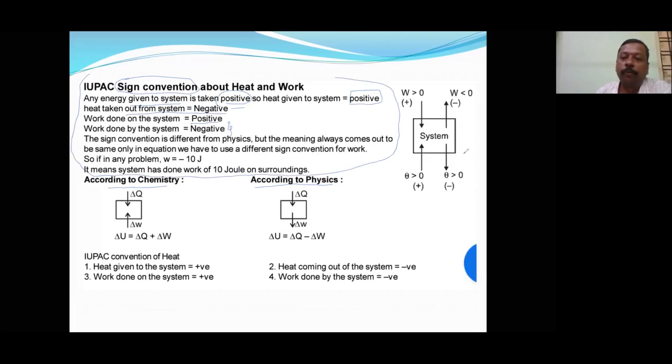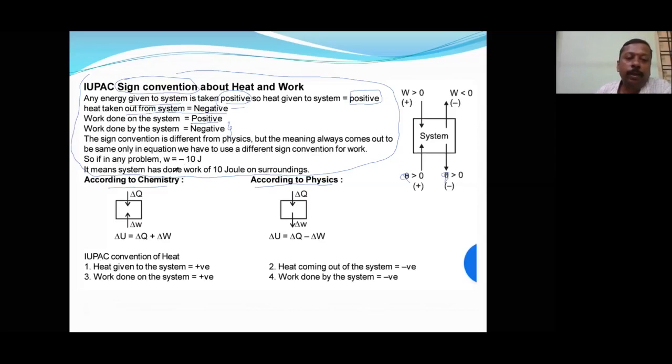Suppose work is done on the system, then it will be positive. Work done by the system, negative. Heat given to the system, positive. Heat given out by the system, negative. Here Q means heat. Is it understood? Now, the sign convention is different from physics, but the meaning always comes out to be the same. Only in the equation we have to use a different sign convention. Suppose in any problem, work is minus 10 joules.